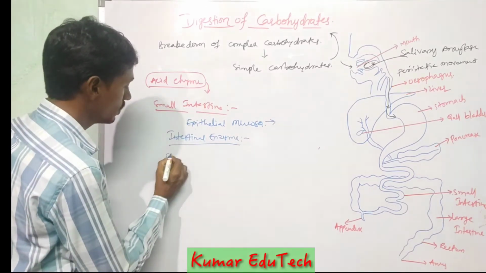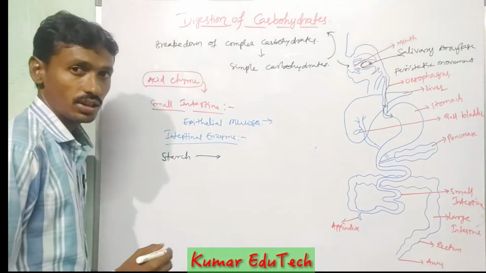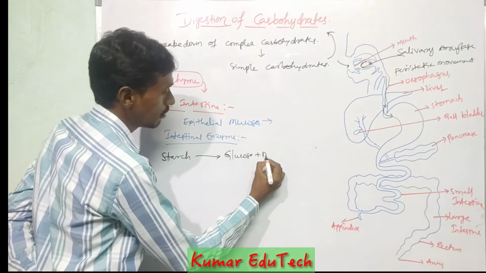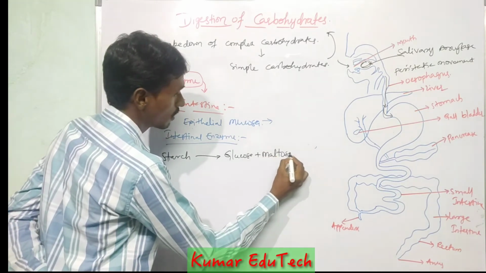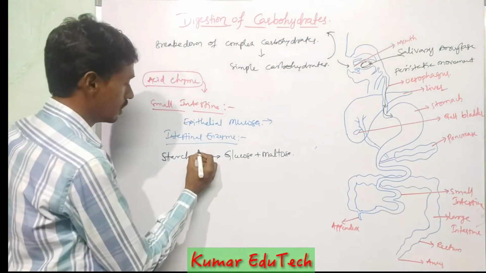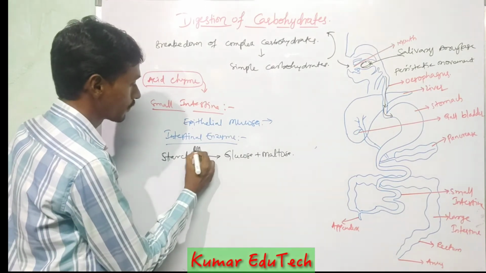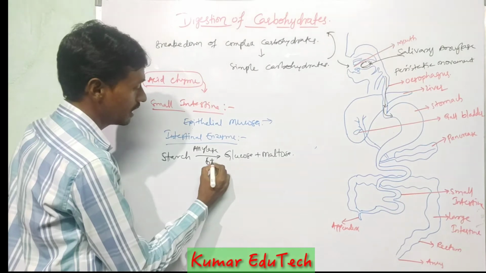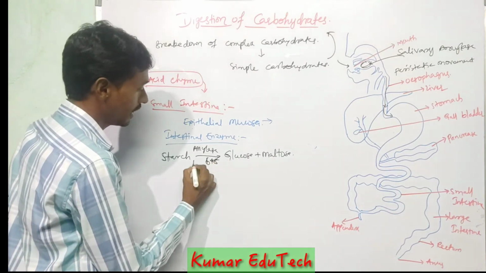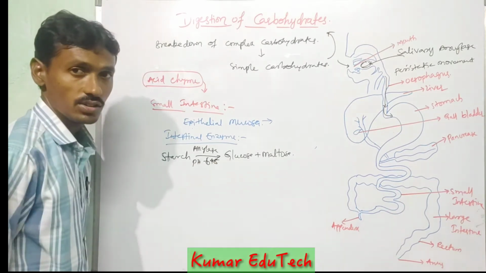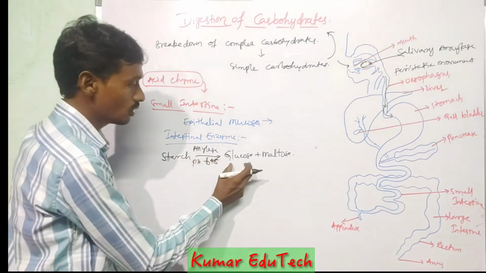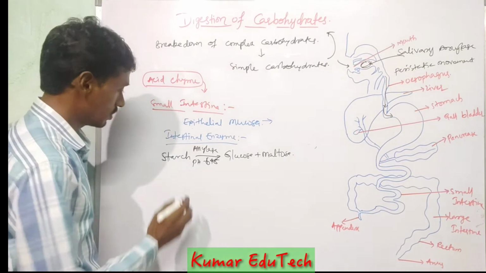First, starch is converted into glucose plus maltose by amylase at pH 6.8.